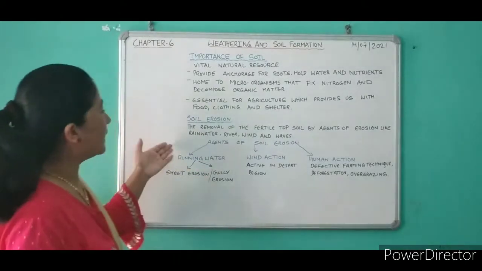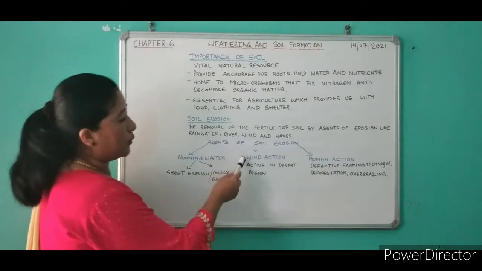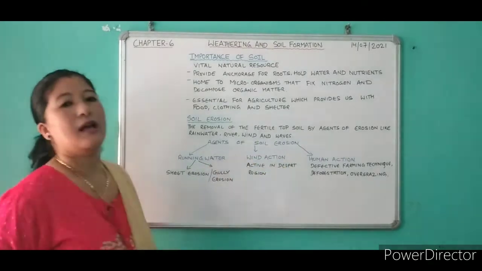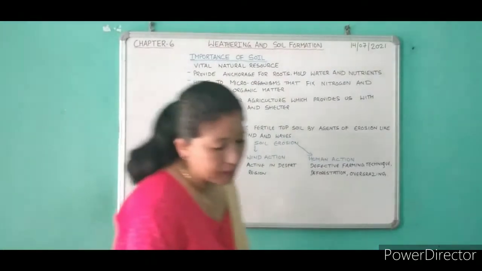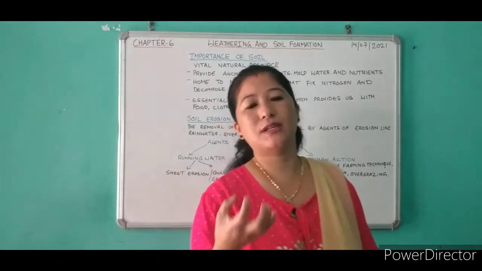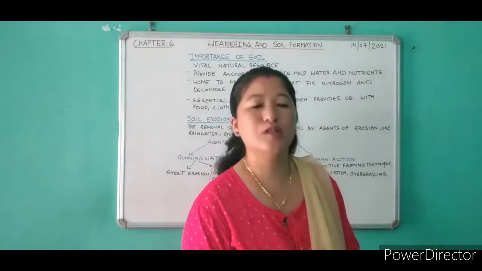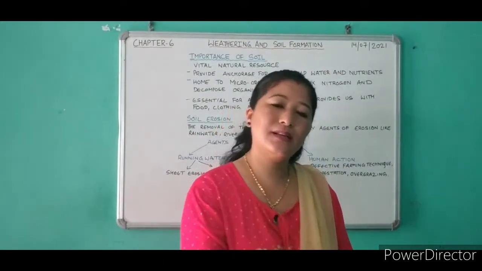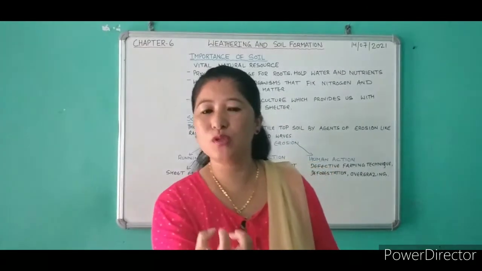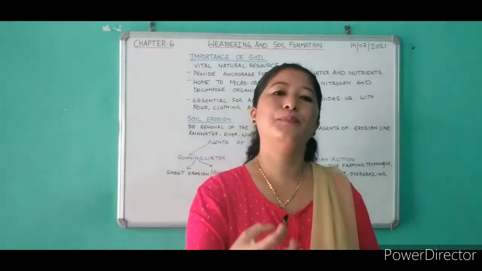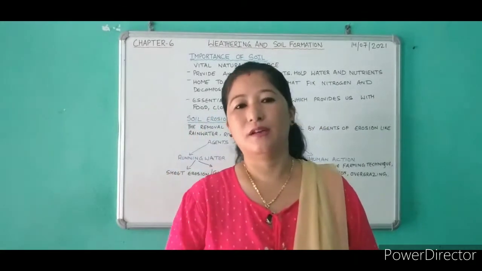So here, there are three agents of soil erosion: running water, wind action and human action. First let's see running water. In the absence of vegetation and with the slope of the land, the rate of erosion will increase, because the soil will not enable the water to percolate beneath the earth.